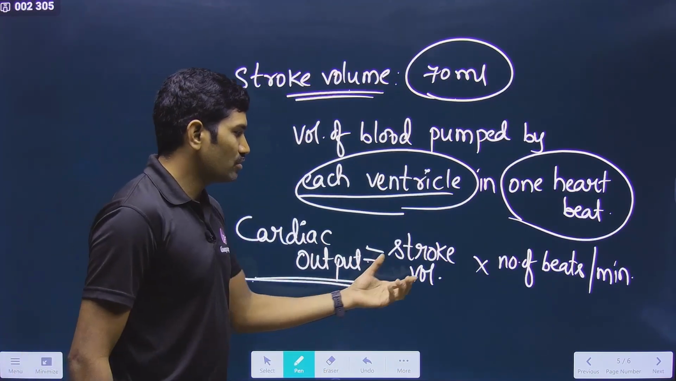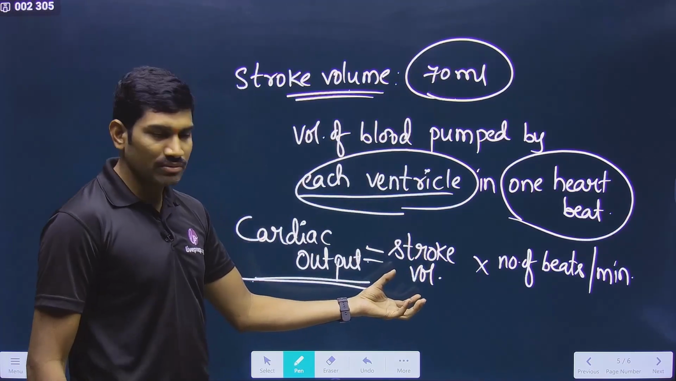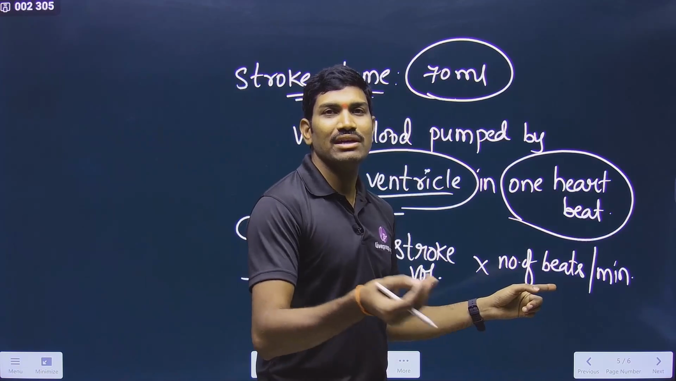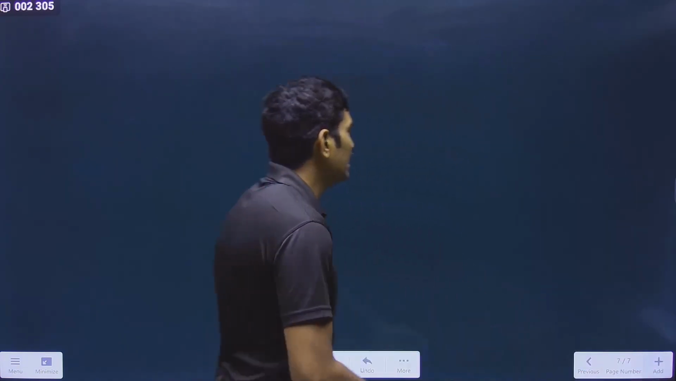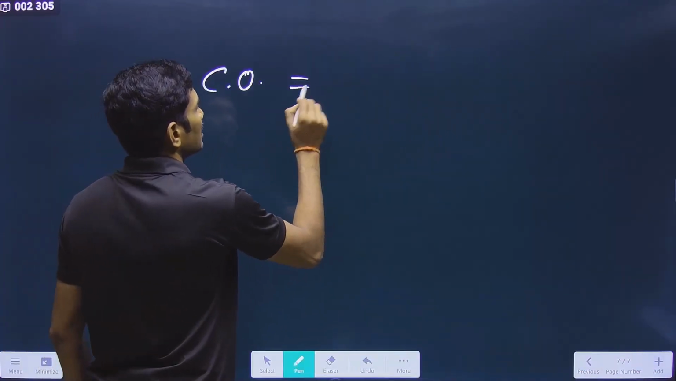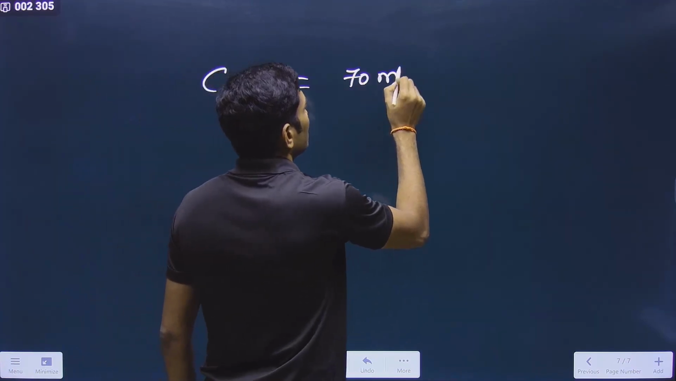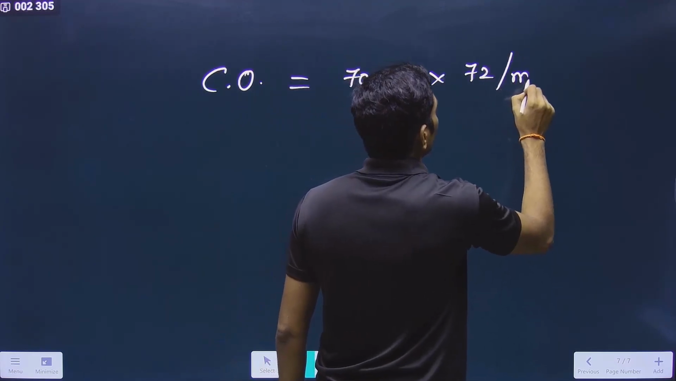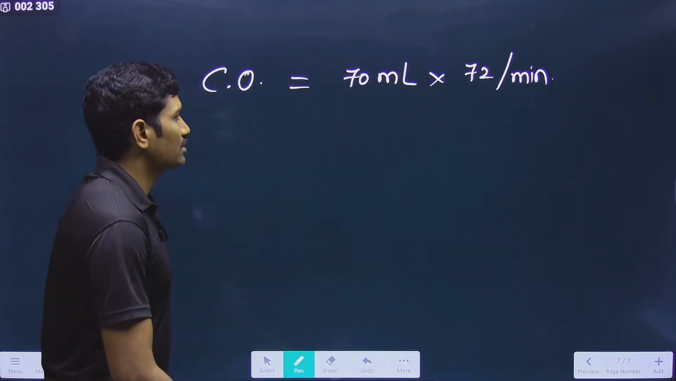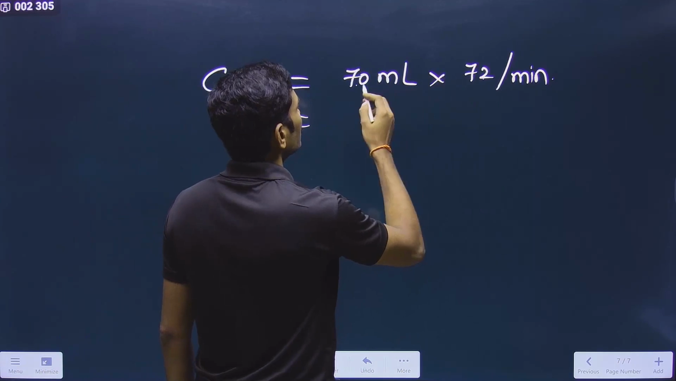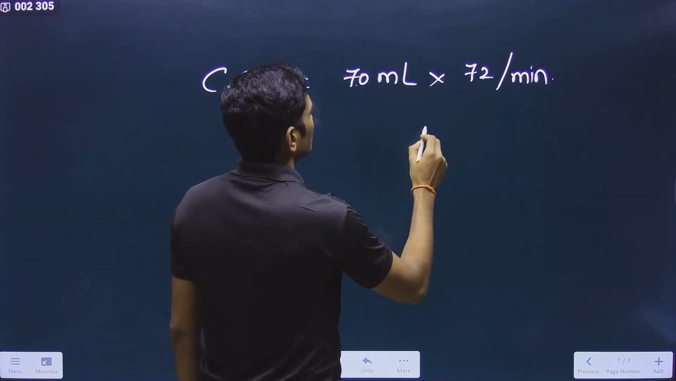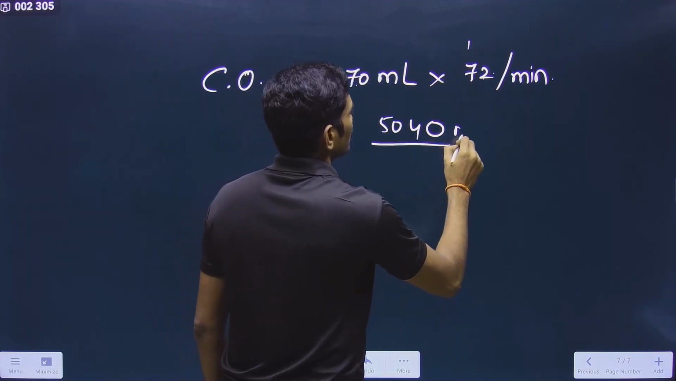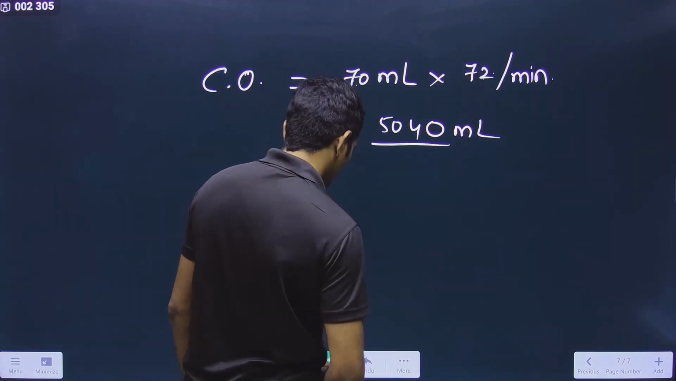Cardiac output is equal to stroke volume multiplied by the number of beats per minute. In 1 minute, on average we have taken 72 beats. So cardiac output is equal to the stroke volume, 70 ml, into 72 beats per minute. When you multiply this, 0 you just take here, 7 2s are 14, 7 7s are 49, 50. So this much you are getting here.